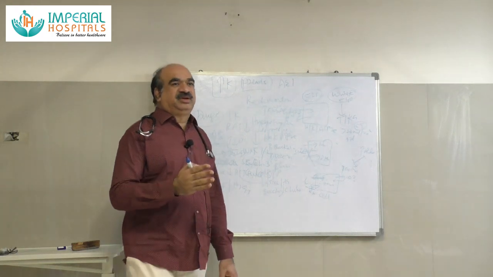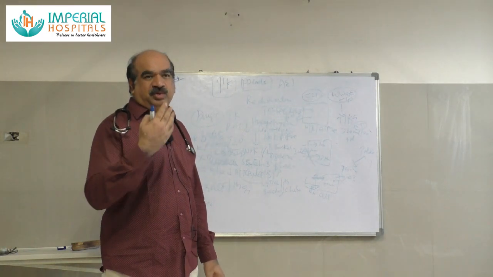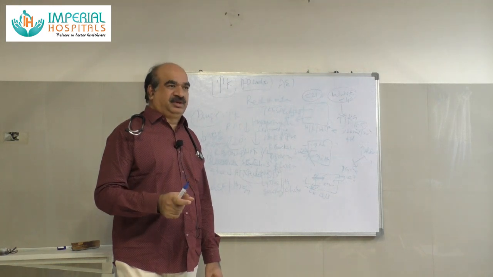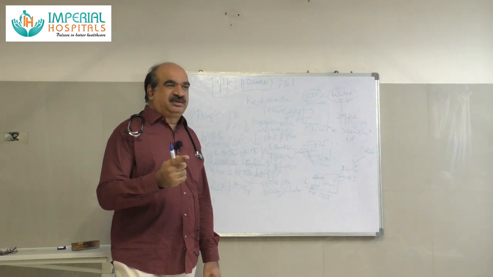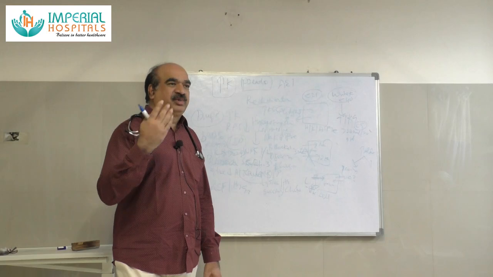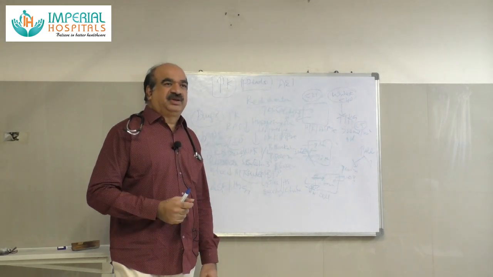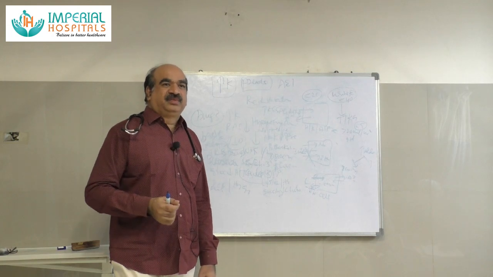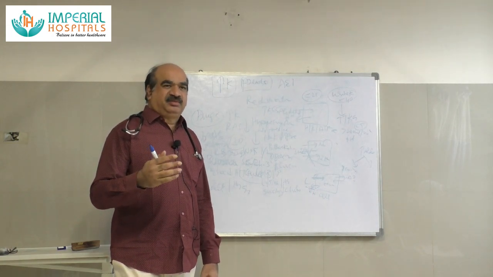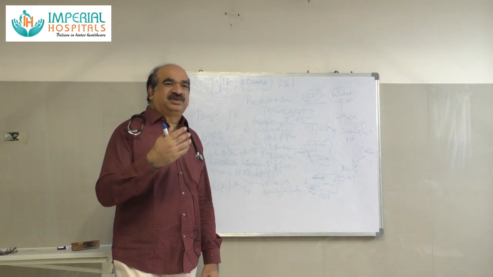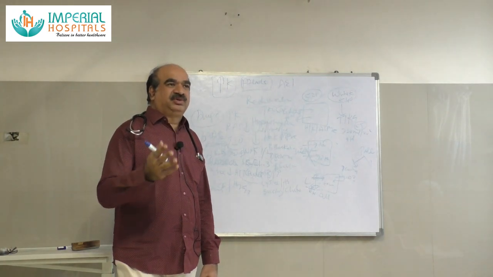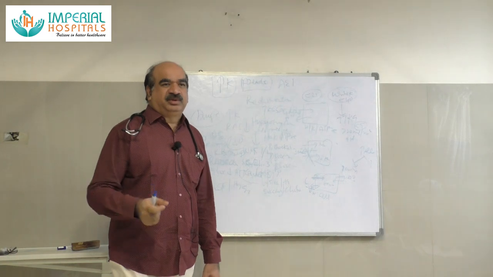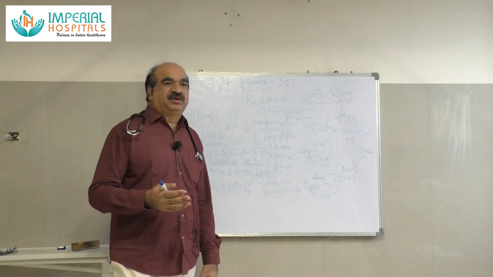So in 10% calcium chloride, elemental calcium is more, 270 milligrams per ml, whereas in calcium gluconate, only 90 milligrams per ml. But the disadvantage of calcium chloride is the very hyperosmolar state. Osmolality is high, almost 2000 milliosmoles per kg, so these are highly irritable and highly concentrated solutions. So we will avoid those solutions because of high osmolality and irritability. We prefer central veins and we prefer calcium gluconate.